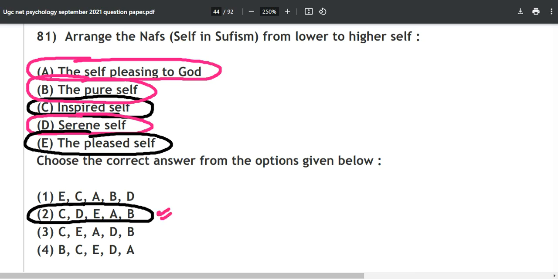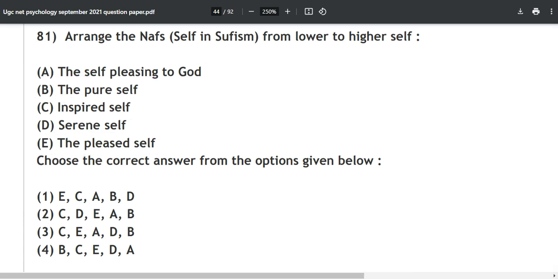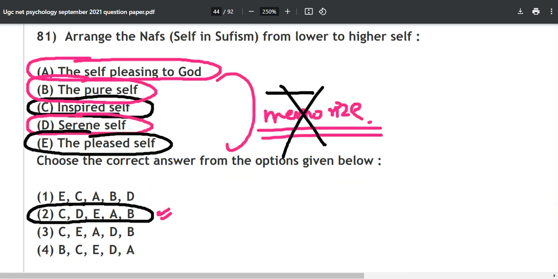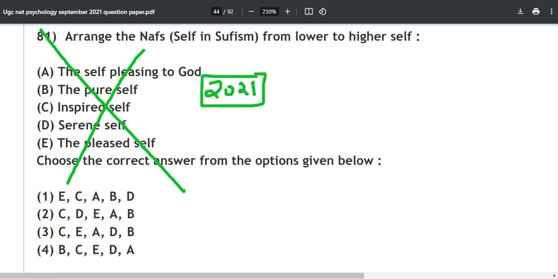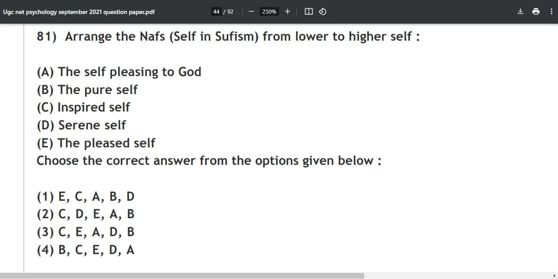If you want, you can just simply memorize. These types of questions you need to just memorize, because you will not be solving them again in your entire lifetime once you clear the examination. Just mark this up two days before your examination, C D E A B, and you are good to go. This question has never repeated after 2021, so it's most likely a least important question as per the recent pattern.